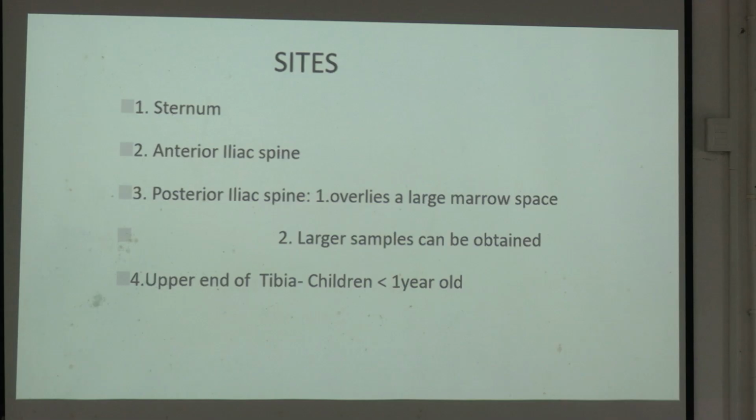Now the site: sternum, anterior iliac spine, posterior superior iliac spine, which overlies a large marrow space, so a larger sample can be obtained. Upper end of tibia, in children less than 1 year old. The most common site of bone marrow aspiration in adult is posterior superior iliac spine. In sternum, we never do. Why? Because behind the sternum, heart is there. So, most common site is posterior superior iliac spine. It is the safest place for bone marrow aspiration.